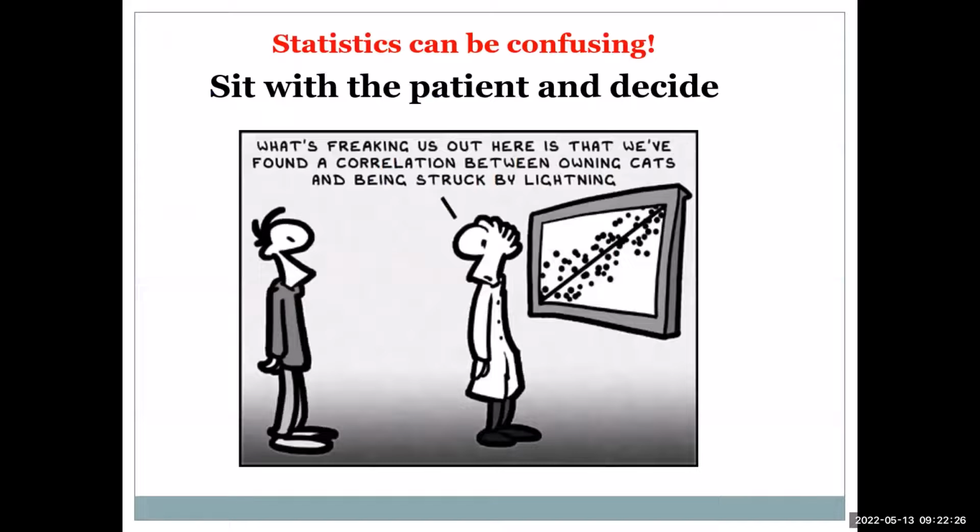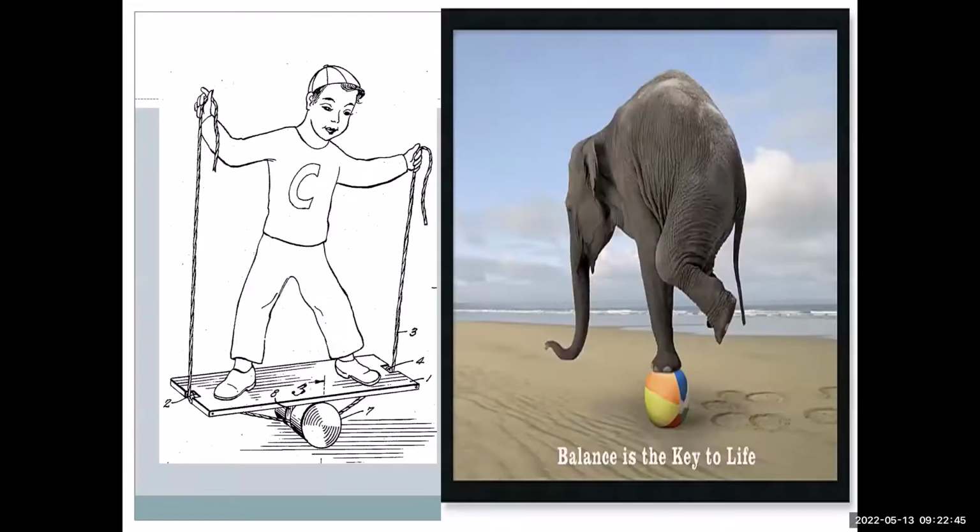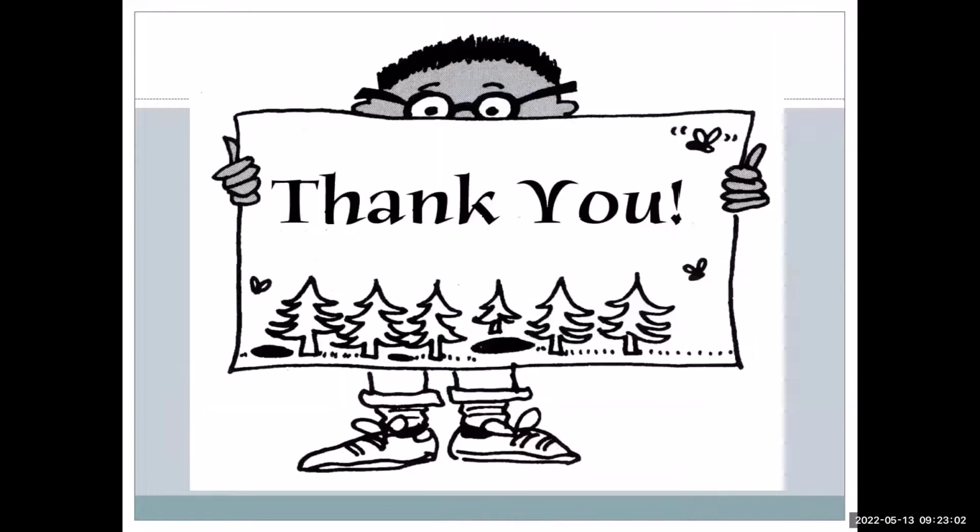This is another slide: statistics can be confusing. You cannot conclude, for example, that if you put a graph together you will get a correlation coefficient that patients who have a cat will get struck by lightning. But the software can give you anything. We have to decide, and we have to make a balance with efficacy. If you see Hodgkin lymphoma and ALL, the world has shifted towards reducing toxicity, because we are already close to a cure rate of 90-95%. So balance is everything in life.